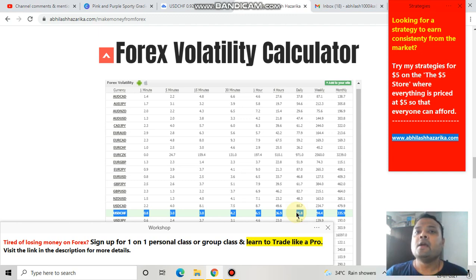If on Monday you see that market is dull, market is plain, market is flat, and if the volatility meter tells you, let's assume that odd JPY, you can see that in the 4 hours chart it was only moving by 19 pips only. So in that case, you should not be trading on a pair like this, because if there is no movement in the market, you cannot make money from the market. So before clicking on the buy button or sell button, you should always consider this Forex volatility meter to check the potential of the currency pair you are trading.